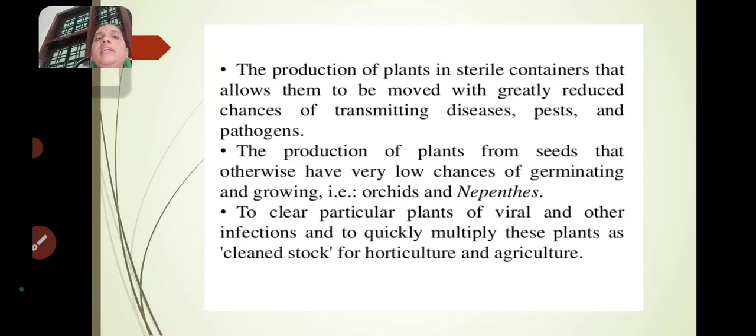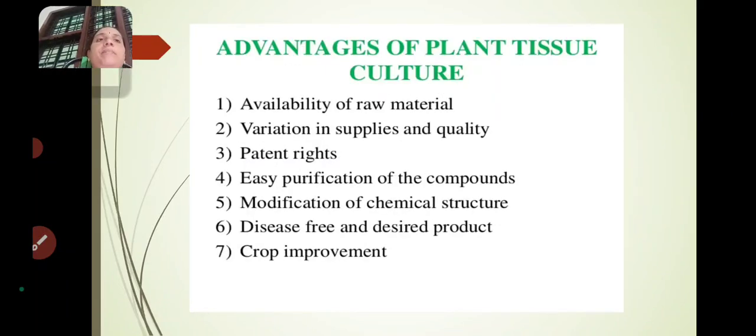Okay, to clear particular plants of viral and other infections and to quickly multiply these plants as cleaned stock for horticulture and agriculture. This is the main advantage in plant tissue culture. To clear particular plants of viral and other infections, bacterial or fungal, etc., and to quickly multiply these plants as cleaned stock. Cleaned stock means there is no contamination here. So for horticulture and agriculture.